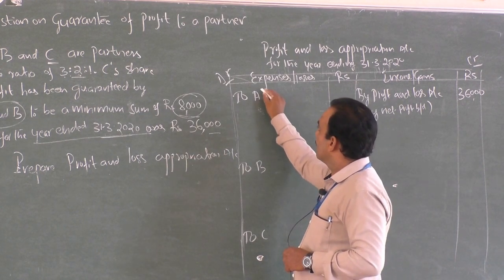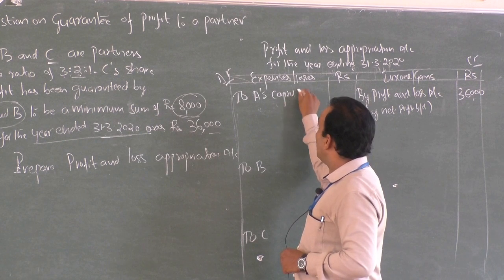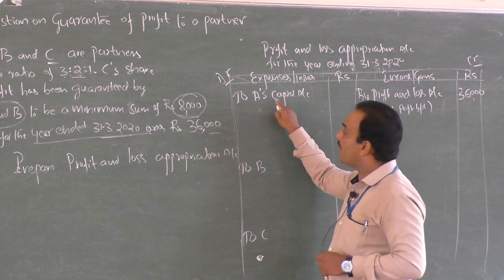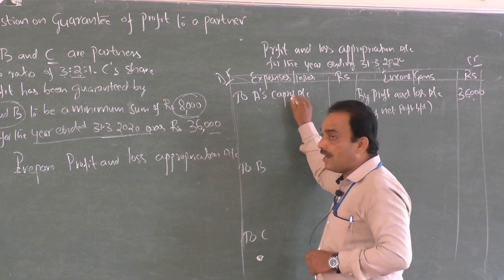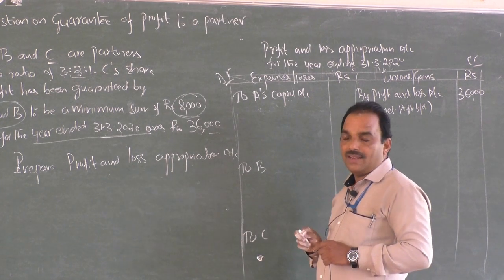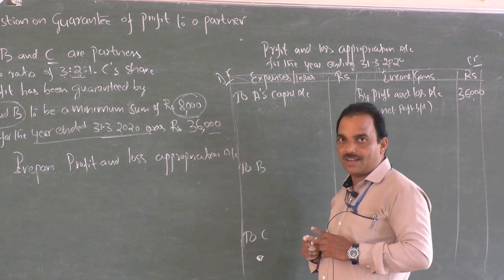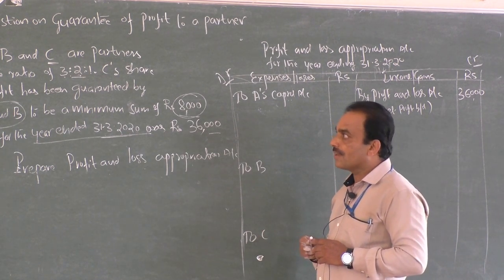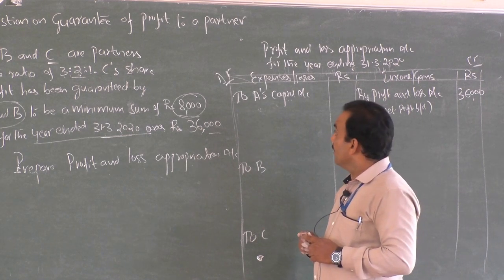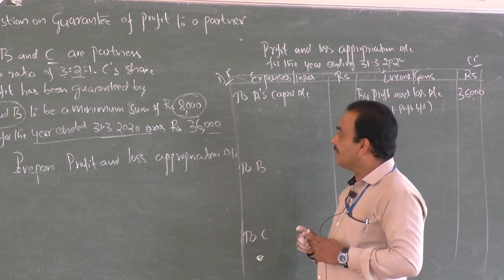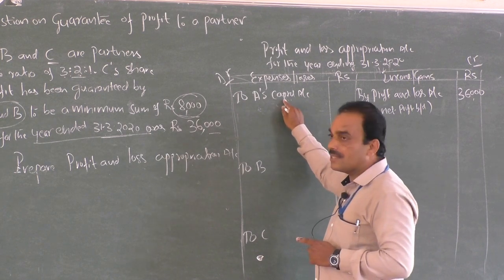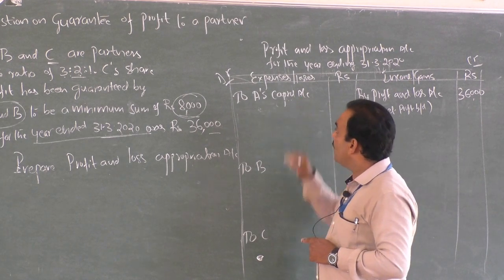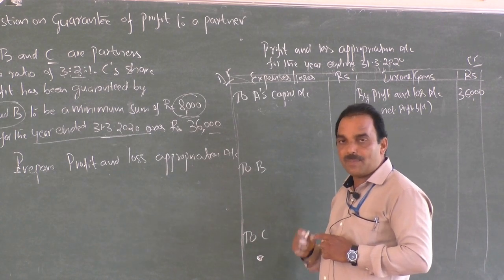To A's capital account. You have to transfer A's share of profit to his capital account if it is the fluctuating method. There are two methods of preparation of partners' capital account. One is the fluctuating method, another one is the fixed method, which is the next topic in the next class. If the method is the fluctuating method, then all adjustments are given to the partners' capital account. What is that fluctuating method? How is it prepared? And what are the adjustments to the capital account? Why in the fluctuating method is the capital account prepared?